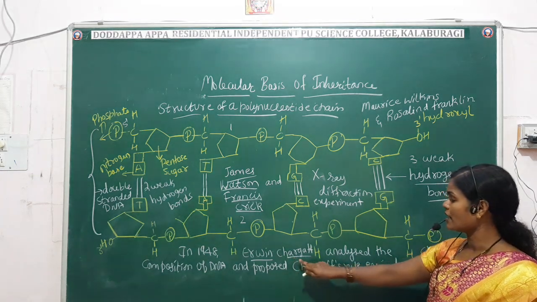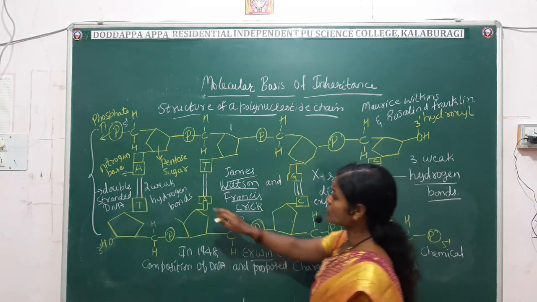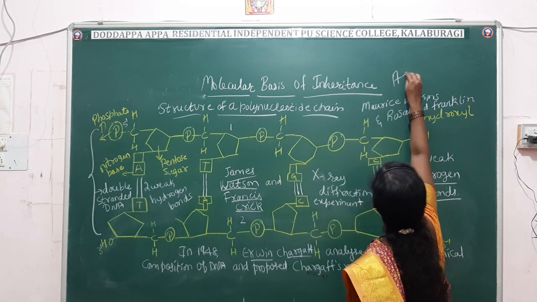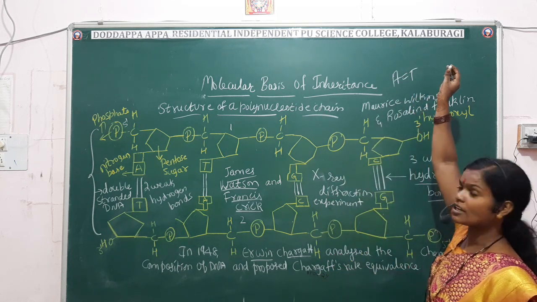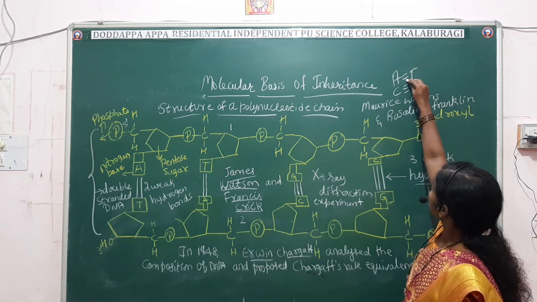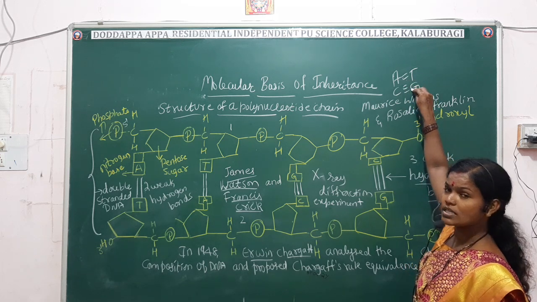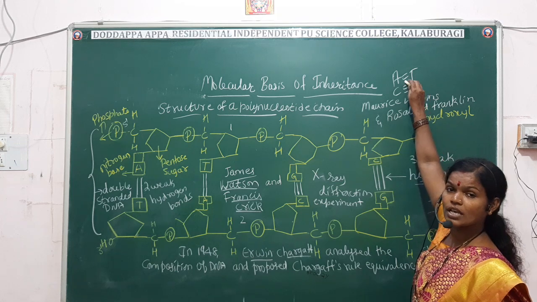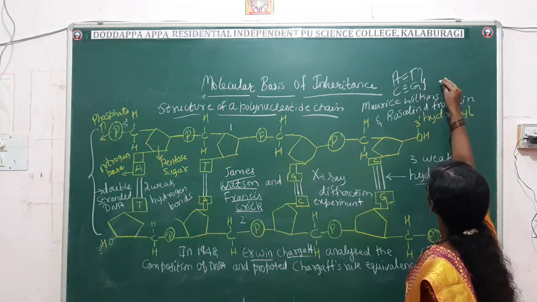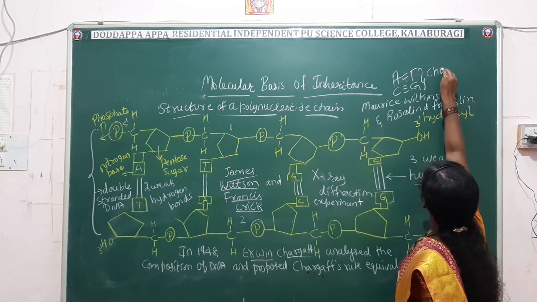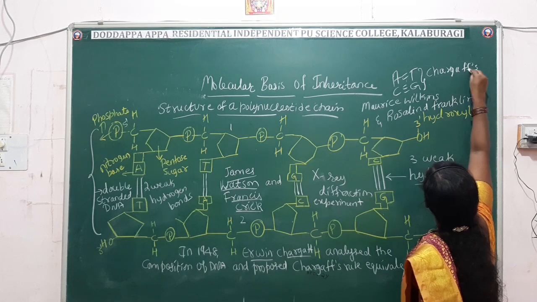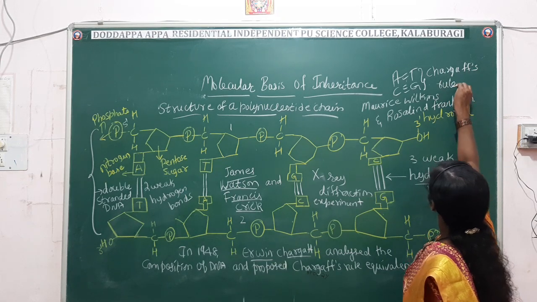So this base pairing is constant. Always adenine pairs with thymine by 2 weak hydrogen bonds, and cytosine pairs with guanine by 3 weak hydrogen bonds. It is constant. So that is why we call this rule Chargaff's rule.